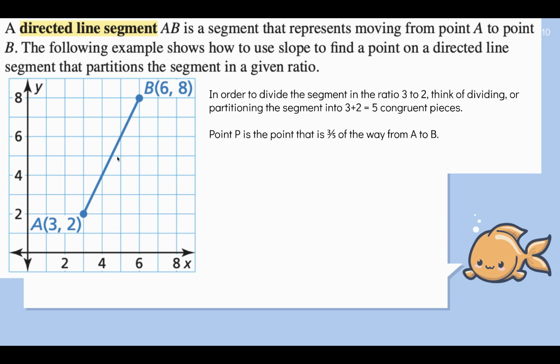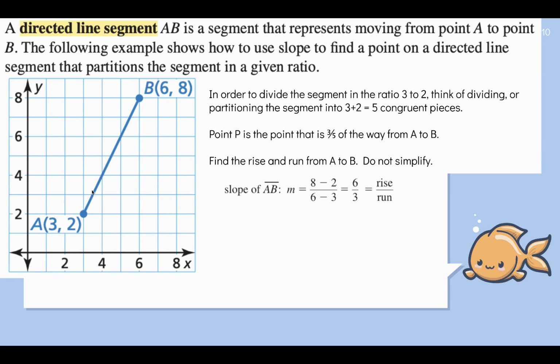So how are we going to get 3/5 of the way from A to B? Well, it's 3/5 of the vertical distance, and it's also 3/5 of the horizontal distance. I want you to think about that as we solve this. So first, go ahead and find the rise and run from A to B. This is just how you calculate it. Find the rise and run, and don't simplify, just leave it as is.